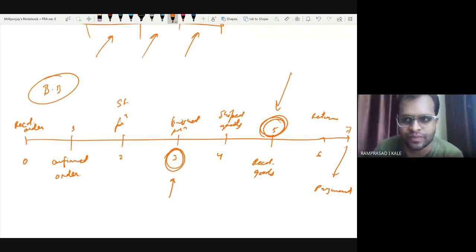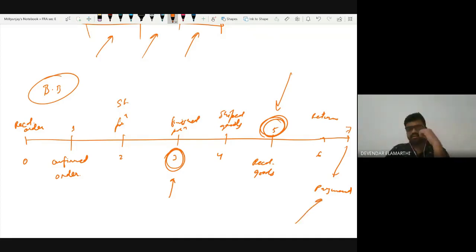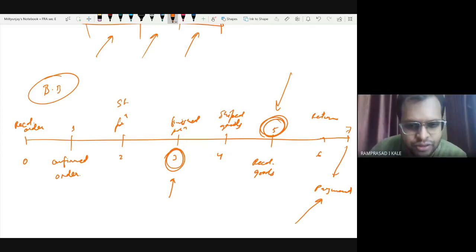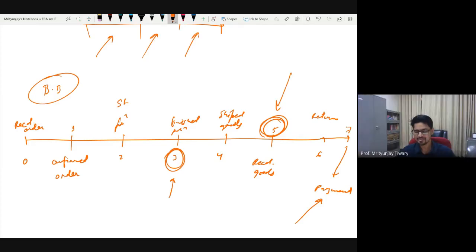The payment. Sir, only once the payment is done. Only when the payment is received. Why? What is the argument behind that? Because that is the actual date when you get the money, you know, what you have given the goods. So before this, it's all promise. That is when something is coming to us.